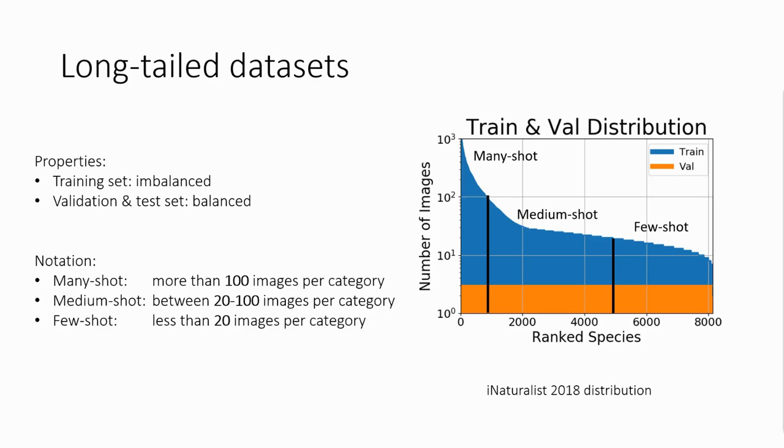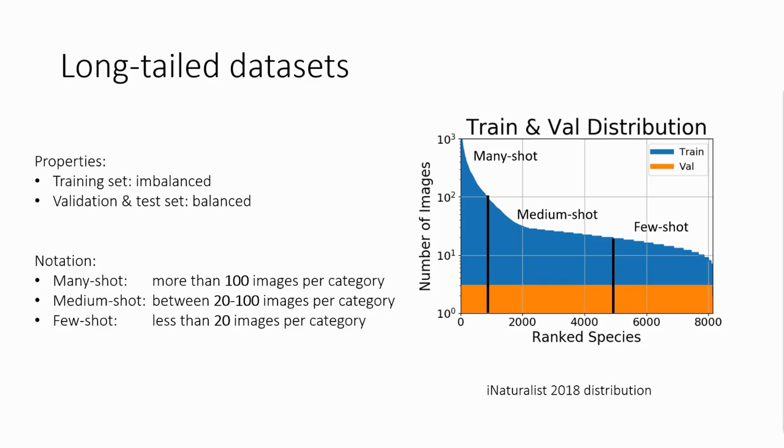In this work, we're adopting previously established standards where the training set is imbalanced while the validation and test sets are balanced. This is done to ensure that the performance metrics used will equally reflect the recognition capabilities of the classifier regardless of the category being rare or common.